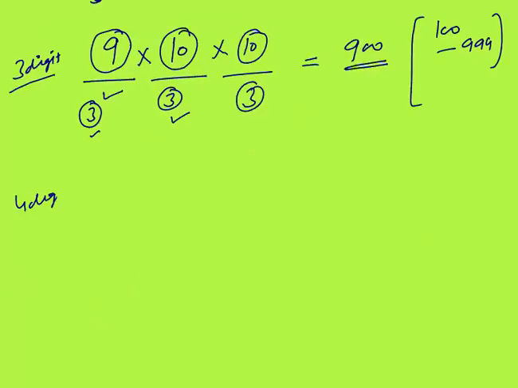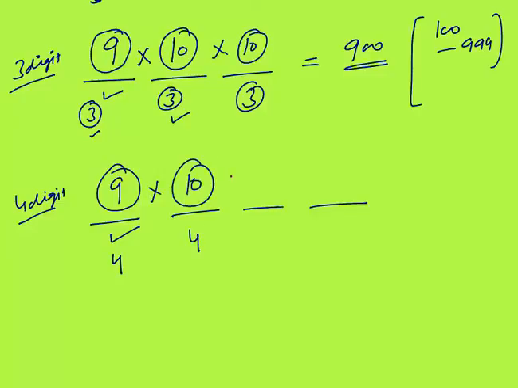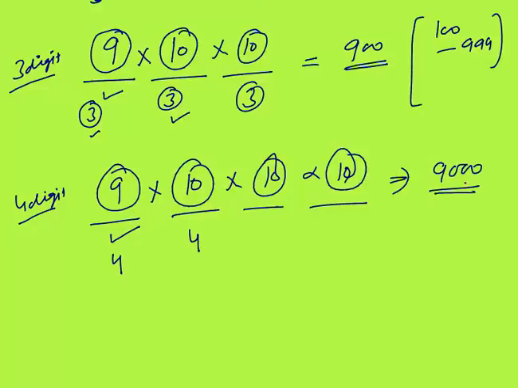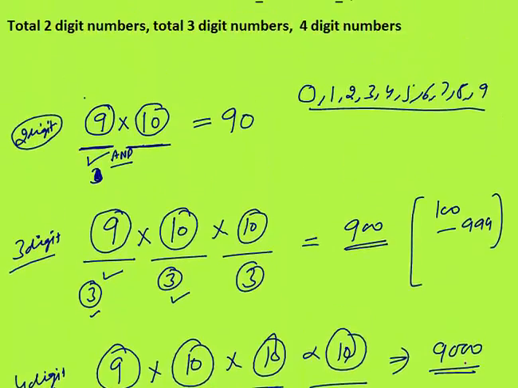4-digit numbers. Again, 4 places. This place can be filled in 9 ways, because 0 can't come. If you fill this place with, let's say 4, then 4 can come also here. So this place can be filled in 10 ways, any of the 10 numbers. Here also 10, here also 10, no restriction. So this can be filled in 9,000 ways. So total 4-digit numbers are 9,000.